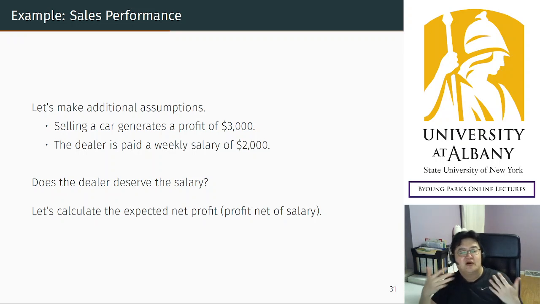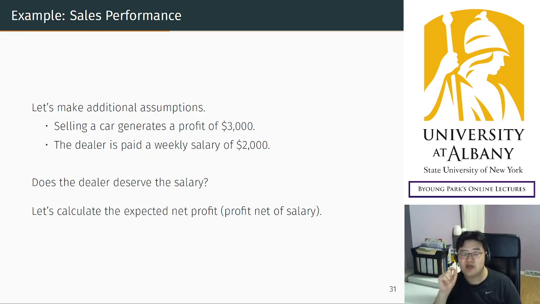So to cancel them out, to summarize them as a number, we are going to use the expected net profit. By the way, I'm not saying this is the right way to evaluate performance, but I'm saying this is the most common way to evaluate performance.